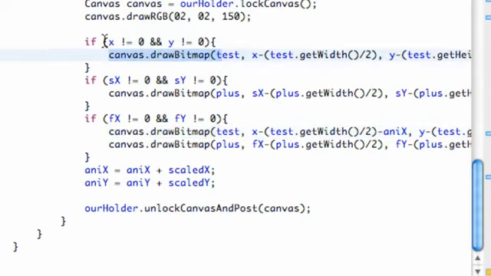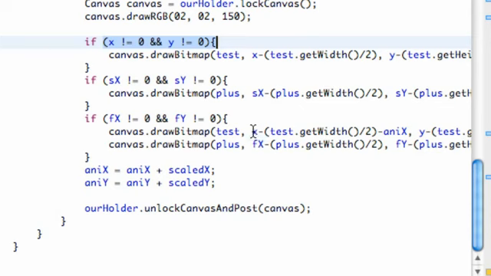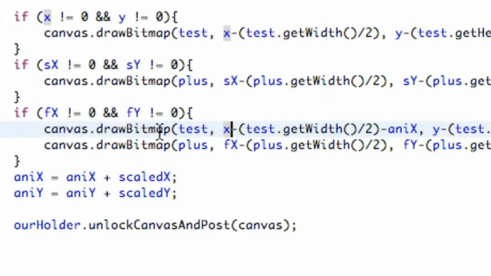We copied and pasted it from our regular standard X touching the screen, but we want to change this to the FX right here. When we draw our bitmap test, we're just going to change this to FX and this to FY. And that should fix the problem.